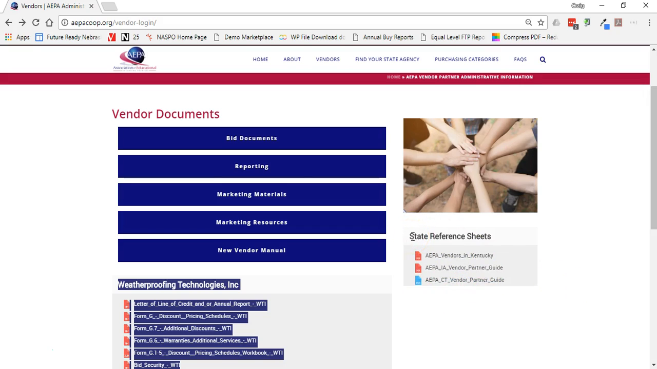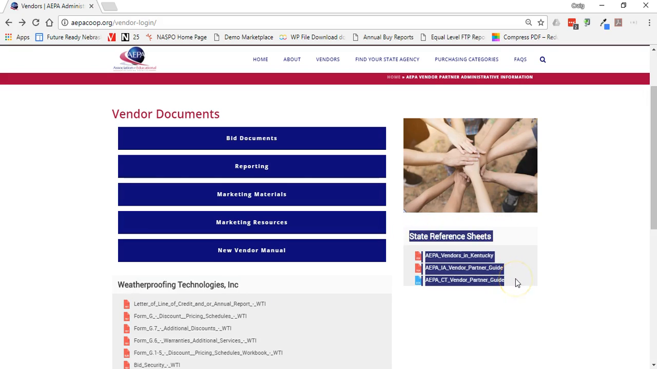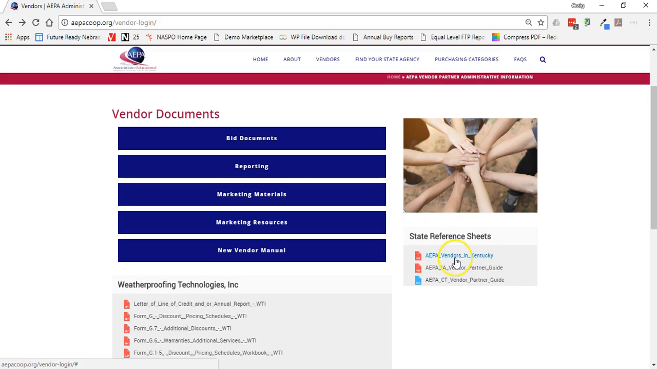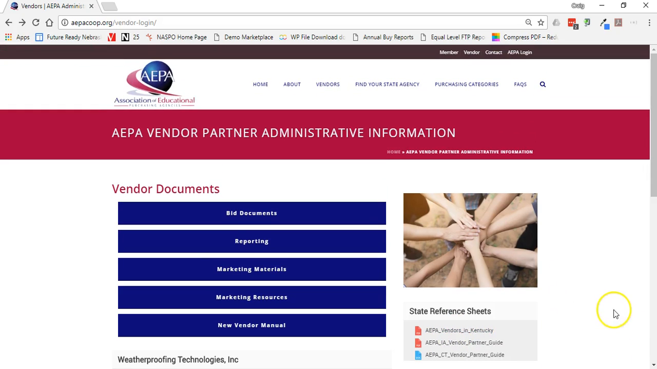And then there's some state reference sheets that specific state members have put together referencing AEPA as some ideas also. So that is really the overview of the website, and if you have questions, you're more than welcome to email myself or Michelle on how something operates.